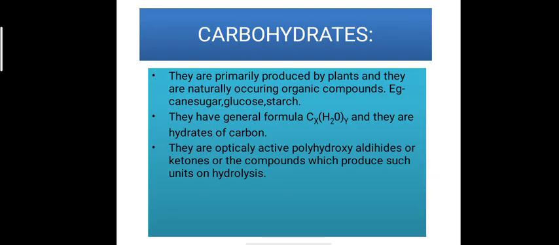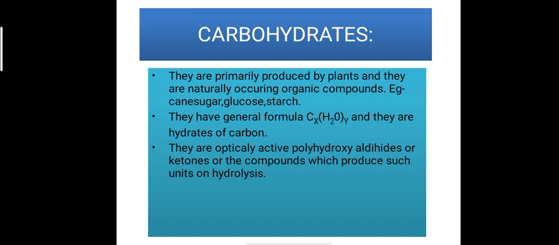Now, let us start with carbohydrates, which are an important class of biomolecules. Carbohydrates are primarily produced by plants, and they are naturally occurring organic compounds. Some common carbohydrates are cane sugar, glucose, starch, etc., which we use in our day-to-day life.